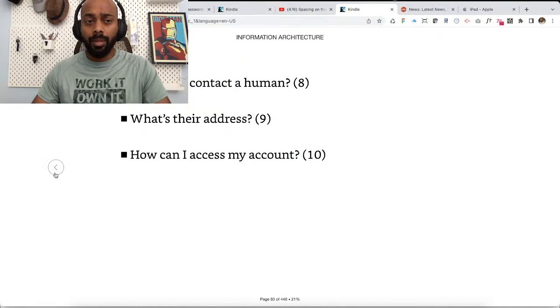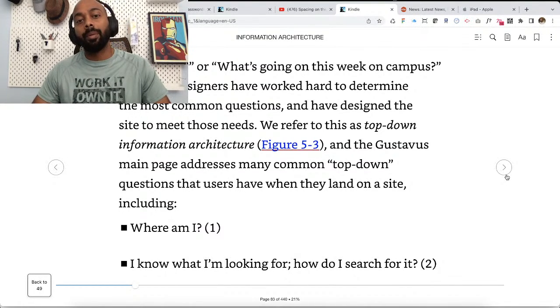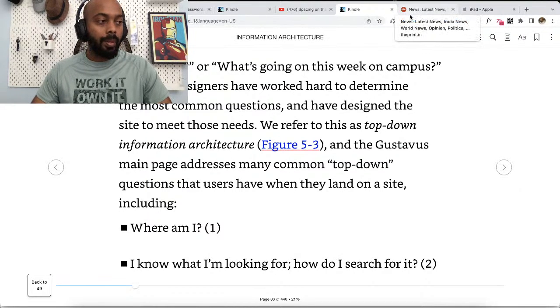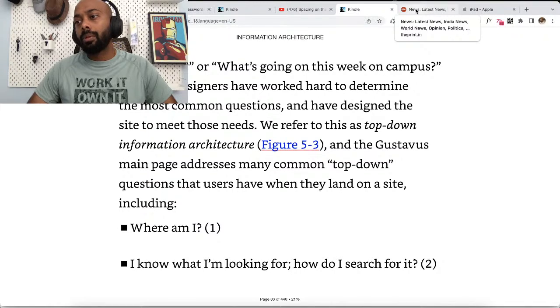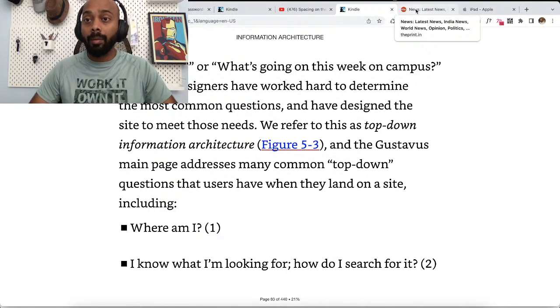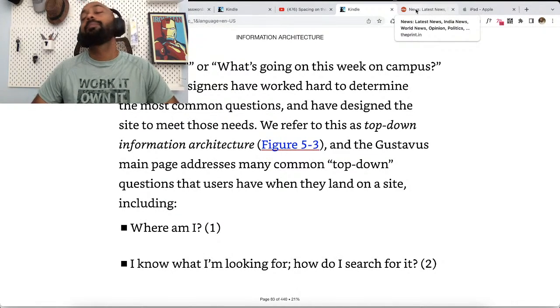I want to say, a good example, but definitely there are better examples of top-down information architecture. Now, why is top-down information architecture for a website important? Today, content discovery is the key for engagement, for any product, for any website. If your users are not able to find the information they are looking for, then it's not serving your users, and there is a good chance the product might fail.